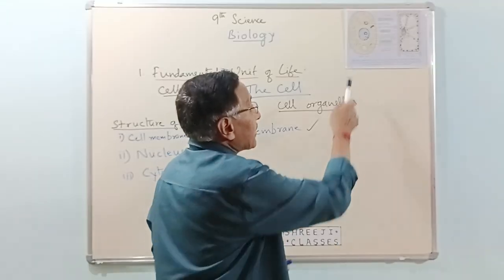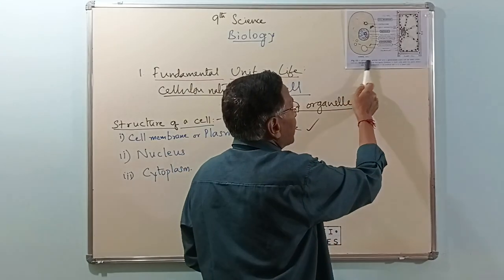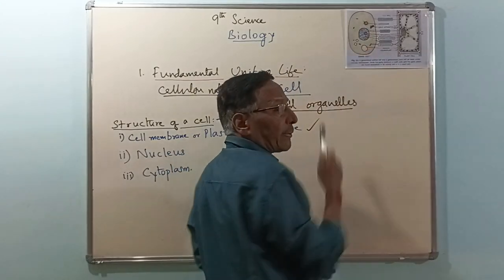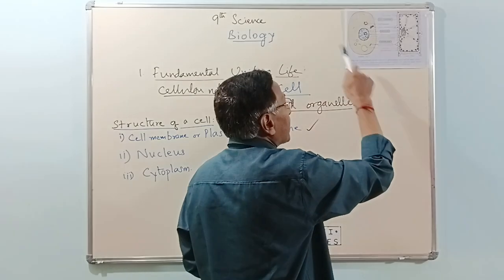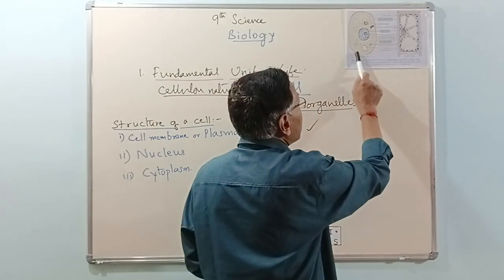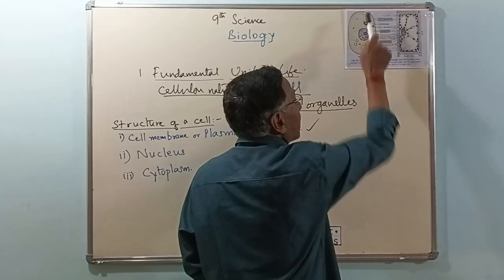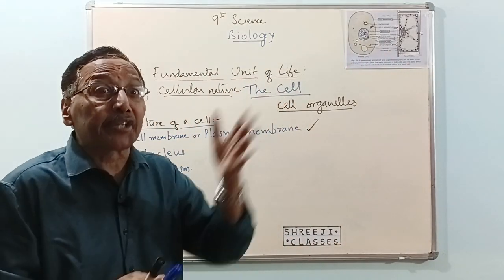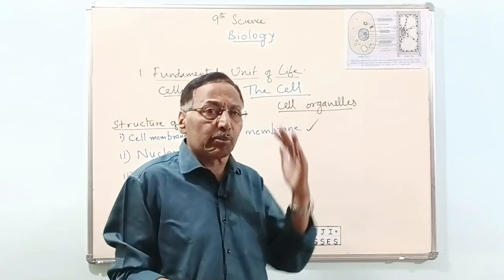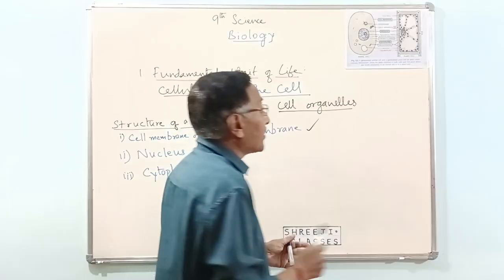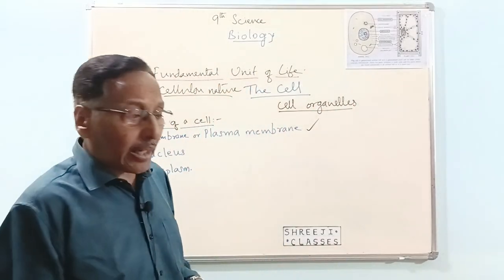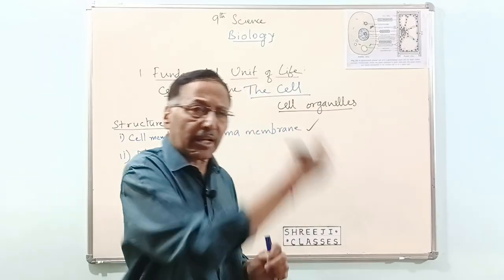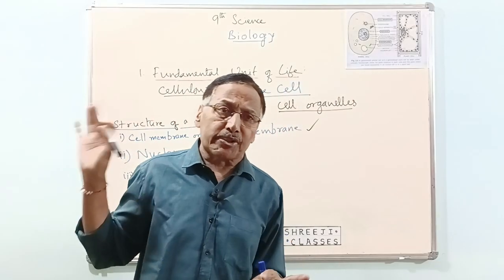Meaning, materials move from the surroundings into the cell, or materials come out of the cell into the surroundings, through this cell membrane. Cell membrane restricts or controls the movement of substances in or out of the cell. It does not allow all the materials to enter or leave the cell.